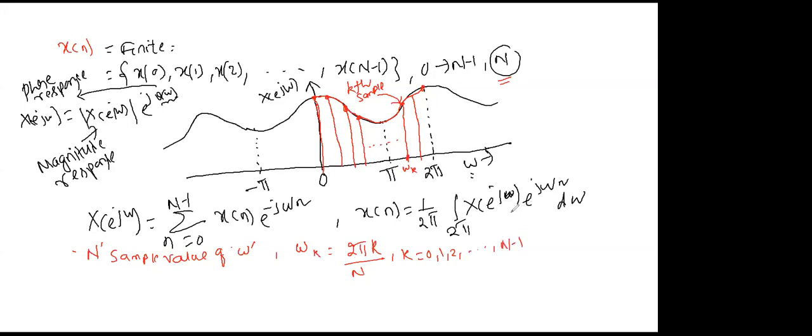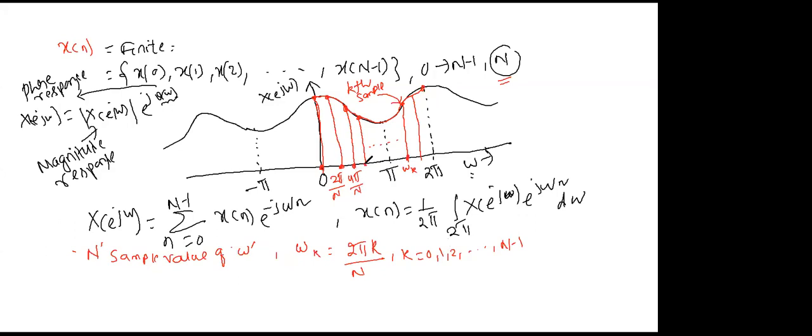Yes, it's good. Because when you divide 2 pi into N divisions, each is 2 pi by N, and for each sample value, when k equals 0, it is the first one. When k equals 1, it is 2 pi by N. Then if you go next, when k equals 2, it is 4 pi by N.